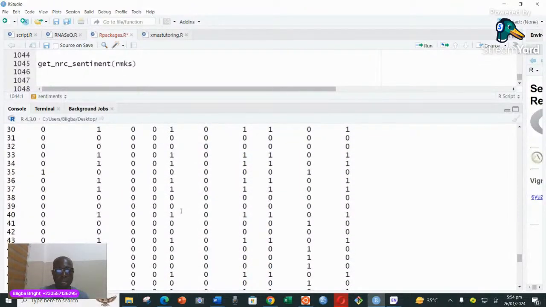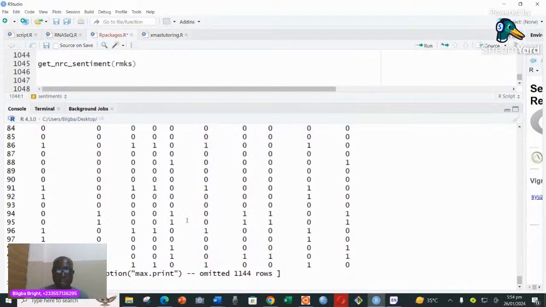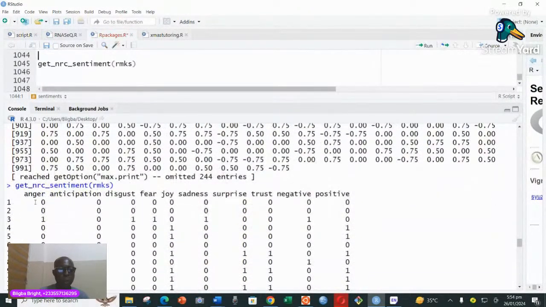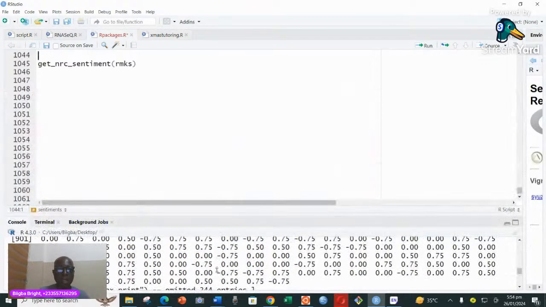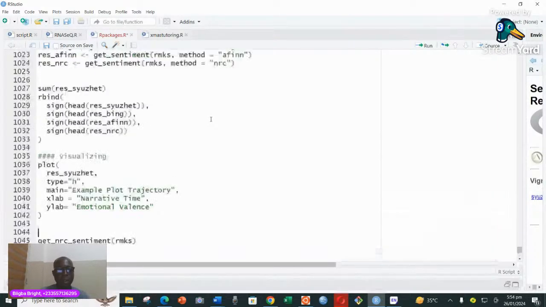But you can see here 1, 0, 1 and 0, 1 and 0. I haven't seen negative yet, in that order. If you see 0, it means there was no anger; 1 means there was anger. If you see anticipation 0, it means there was no anticipation; 1 means there was anticipation. Disgust 0 means there was zero disgust; 1 means there was disgust. Then in that order. So this is how it works. Let me run it and show you the last part, and then we'll part company.